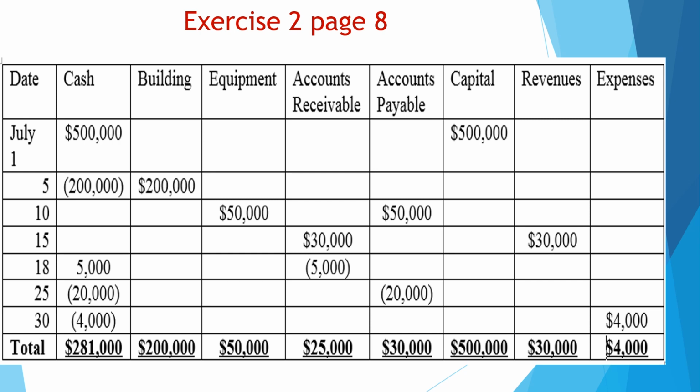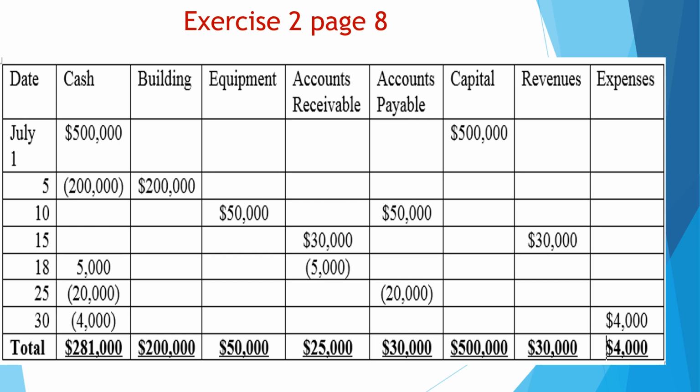July 10, purchase equipment for 50,000 on account. Now we purchased an equipment, so equipment would increase by 50, the amount or the cost of the equipment. But here we did not pay cash. The transaction is on account. We purchase an asset, which is equipment, on account. And when we buy an asset on account, we use the account of our suppliers, which is accounts payable. So here we purchase equipment on account, so we use equipment 50, and the accounts payable would increase as well by 50.